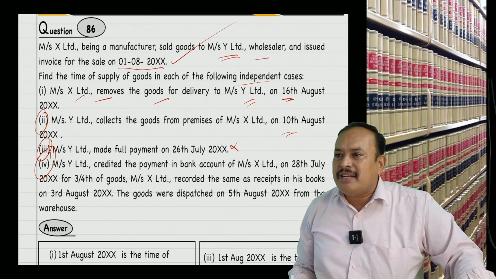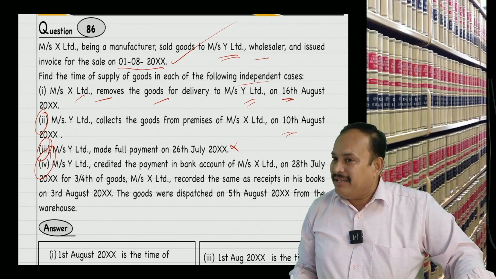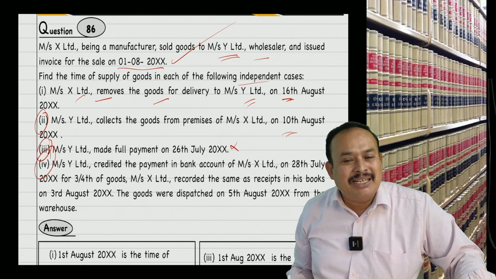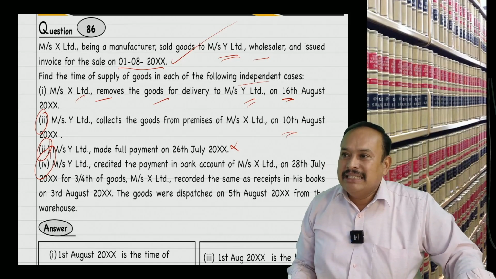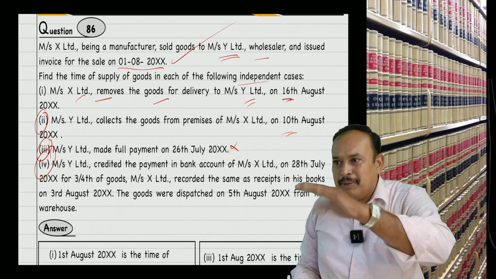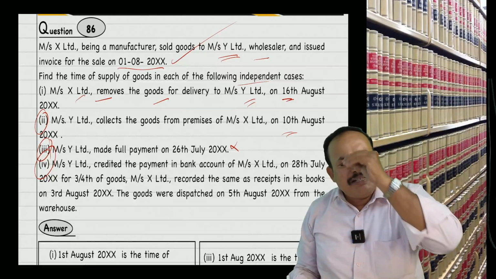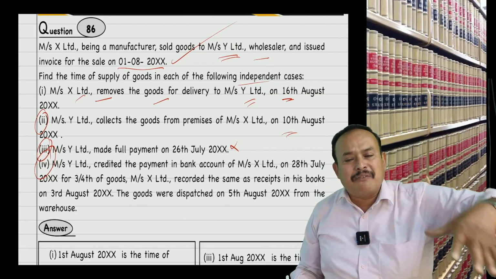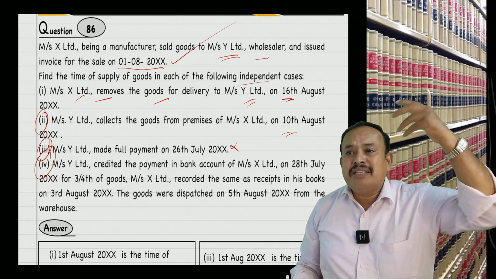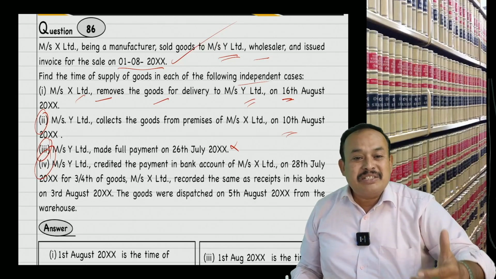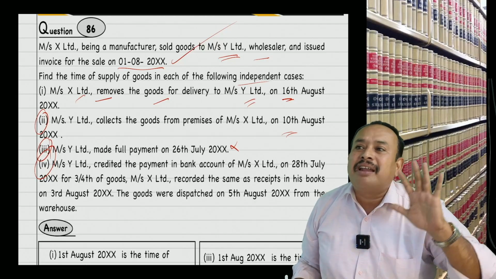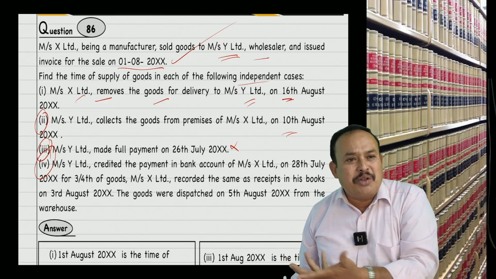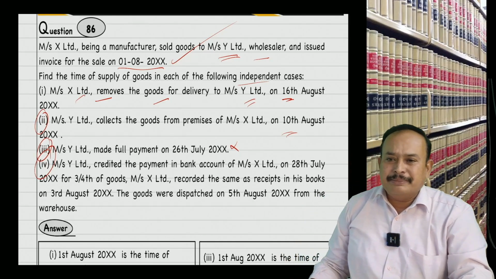From this, what do you understand? Date of payment is immaterial, irrelevant. It may be advance payment or balance payment, as the case may be, immaterial. The date of payment is not going to be considered for time of supply. In case of supply of goods, forward charge applies where the supply is other than specified actionable claims. Is it clear? Is that clear? This is the applicability for your coming May 25 exam, June 25 exam, as the case may be.